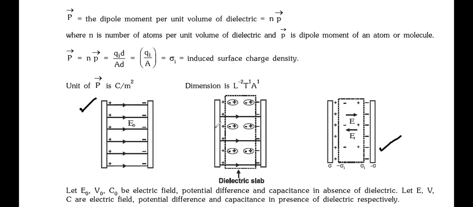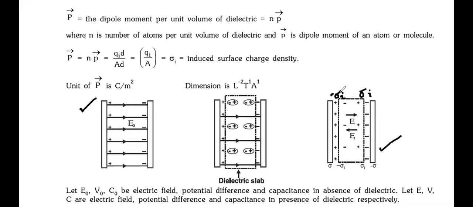Due to the electric field of the capacitor, the dipoles in the dielectric will be polarized. The negative charge will polarize on this side and the positive charge on this side. Clear here? Yes or no? I hope all of you remember this.